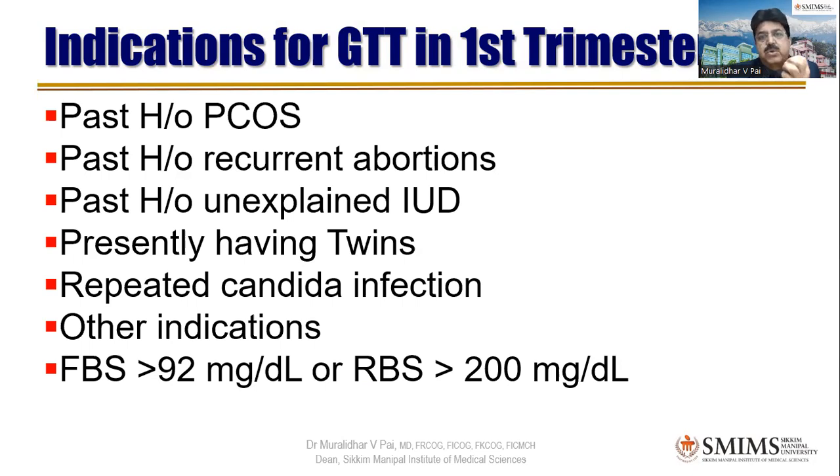So controlling the sugar in the first trimester is extremely important, because that is the one which will give rise to congenital anomalies, especially cardiac anomalies. There can be fatal anomalies and all that. By the way, do you know what is the signature anomaly of diabetes? Caudal regression syndrome, sacral agenesis. Very good, very good.